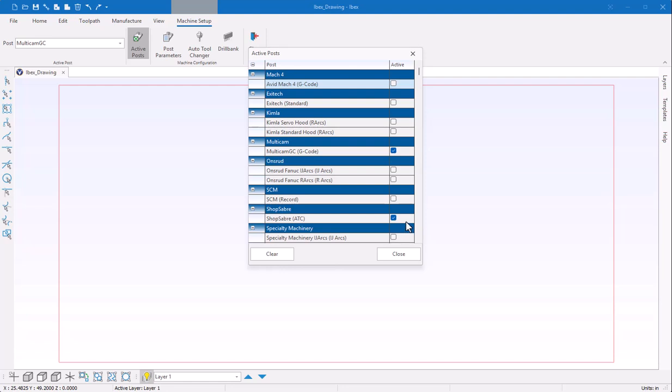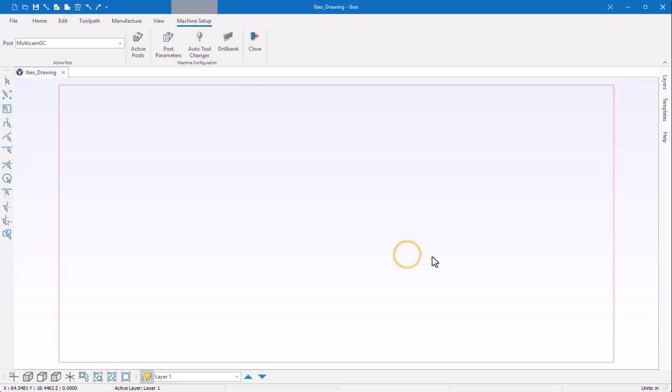And so here what I want to do is select the machines or the post processors that I actually want to use, so that this will thin down the number of post processors that you see in this menu so that you don't have to constantly dig through all the post processors that you could use. So if I want to add one, I can select it from the list, click Close, and then now in my Posts menu, I'm only going to see the machines that I actually have in my shop that I'm going to use. This could be one machine, this could be 10, just depending on how many different post processors you're going to need. So then select that post, and then I have 3 different adjustments here.